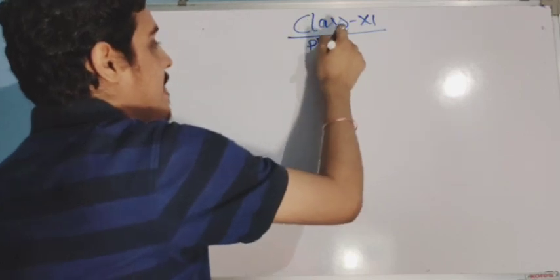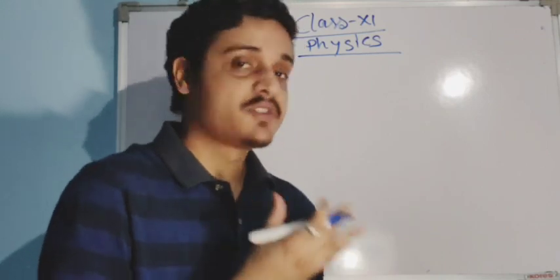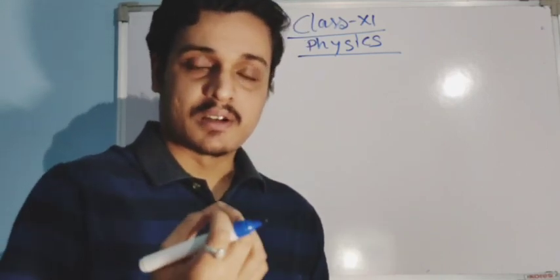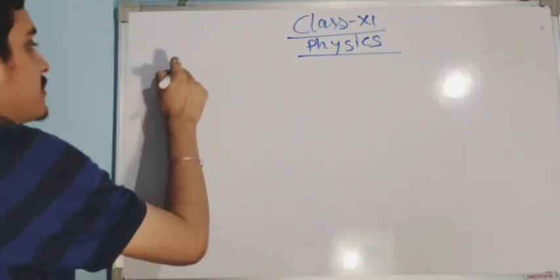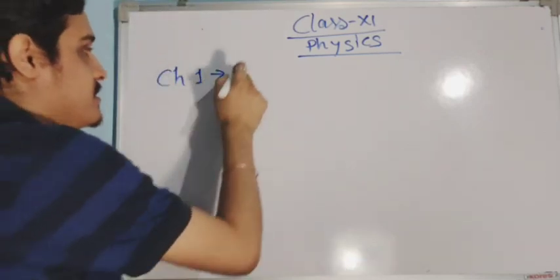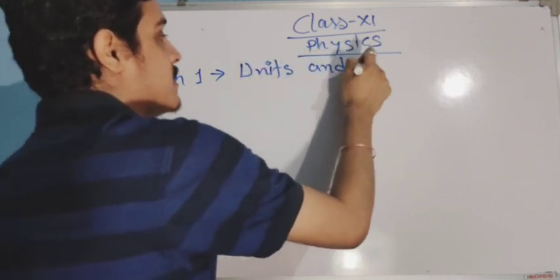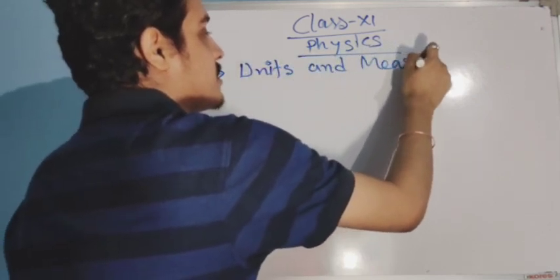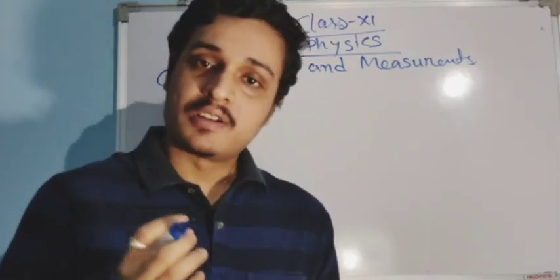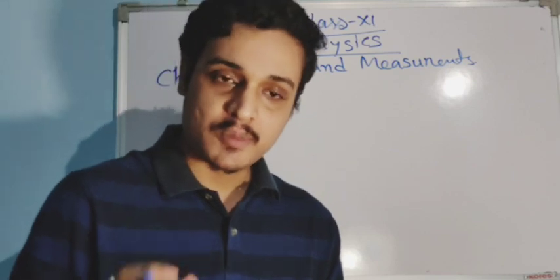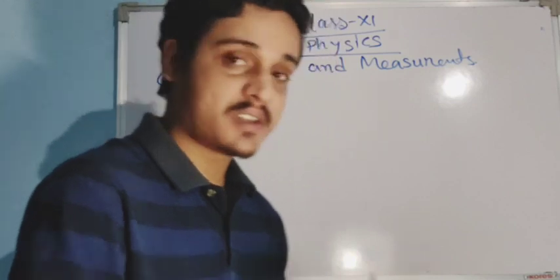Let us today first discuss the chapters, then we'll start a small portion of the units and measurement chapter. Chapter 1 is units and measurements. In the first chapter we'll learn about the various units, and some tools and techniques that we will apply in other chapters. It is the beginning.